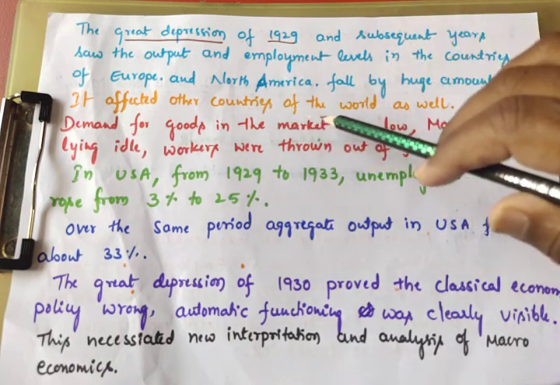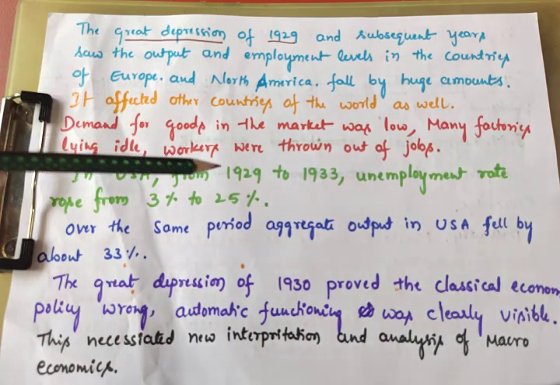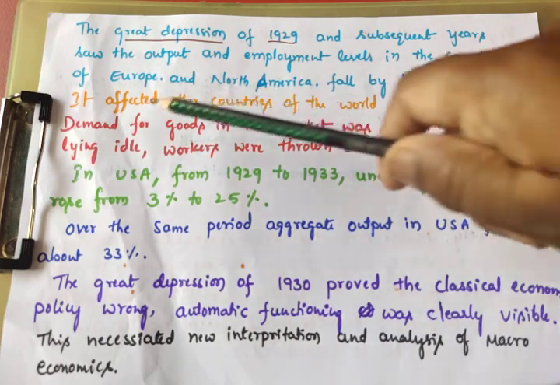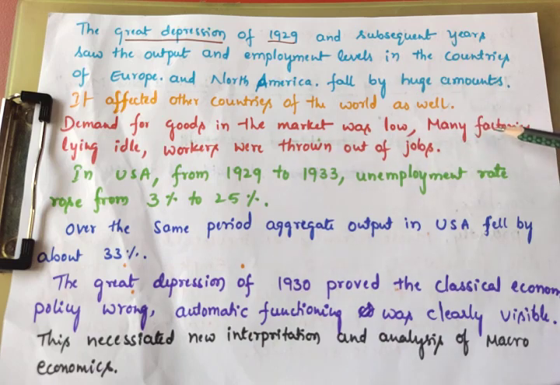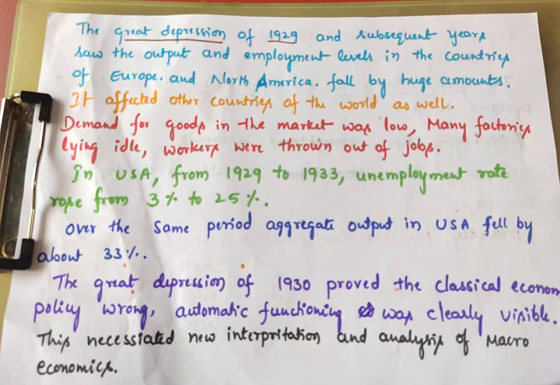So it affected other countries of the world as well. Gradually it was increasing. There was no demand for output and employment. Demand for goods in the market was low. Many factories were lying idle. Idle means the production stopped, that means not doing anything, and workers were thrown out of jobs because there was no demand for goods.